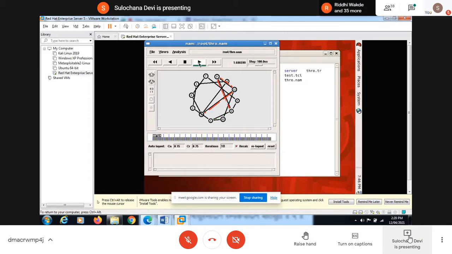So you see, from node 0 it's going to node 9, 9 to 11, and 11 to node number 3. This is the flow of packets, this information going this way. Then another flow is going to start after some time.